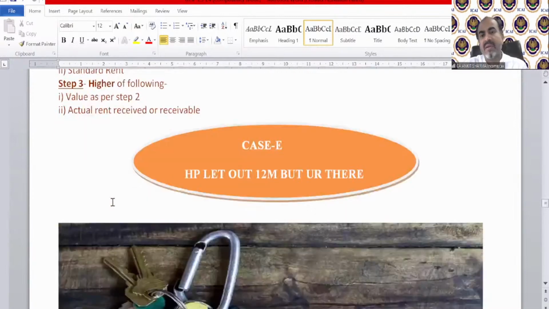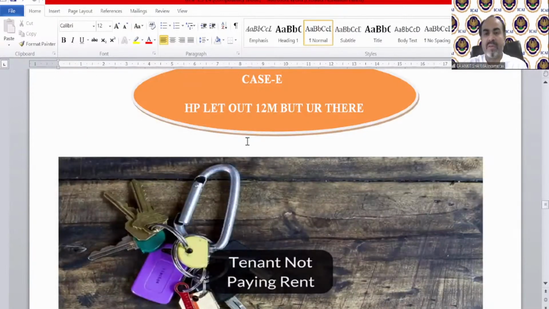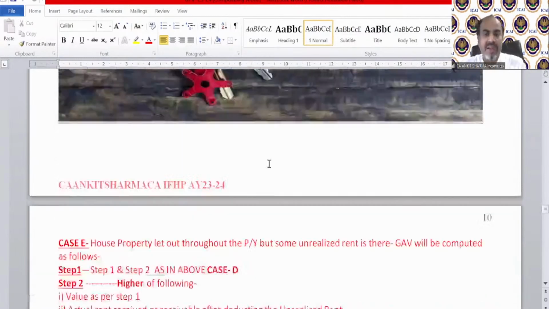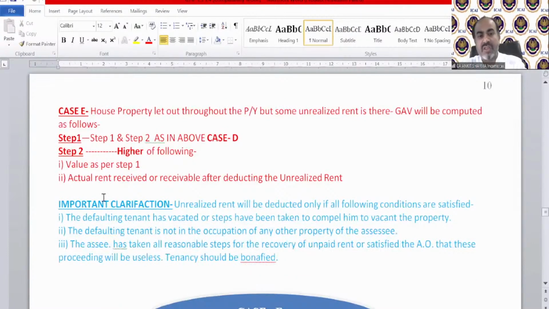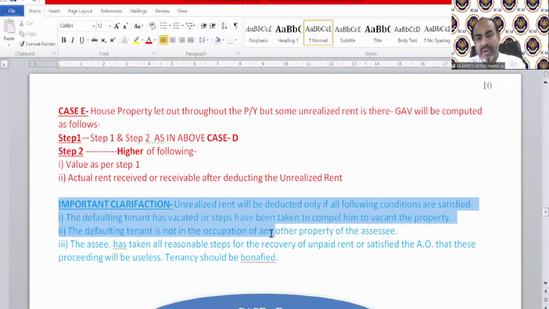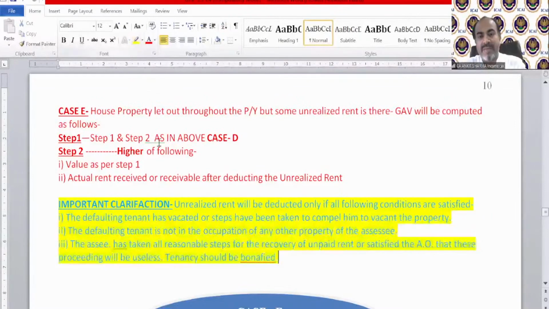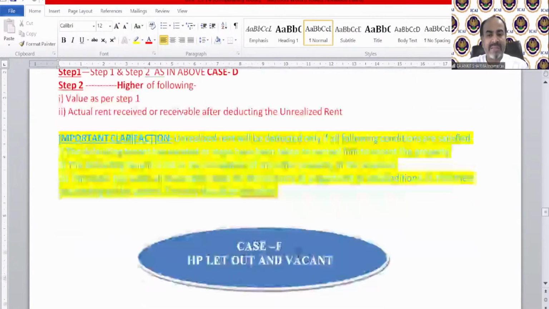Case number E, house property let out 12 months, but unrealized rent is there. That means the tenant is not paying rent, then again the same case is applicable, just the rent receipt will be after deducting the unrealized rent, or we can say we will deduct the unrealized rent from the annual rent, and that is the actual rent receipt. The clarification, that is a theoretical provision, you need to read that when unrealized rent deduction can be claimed, it should be bona fide. We need to take all steps for recovery of unrealized rent, like bad debts.